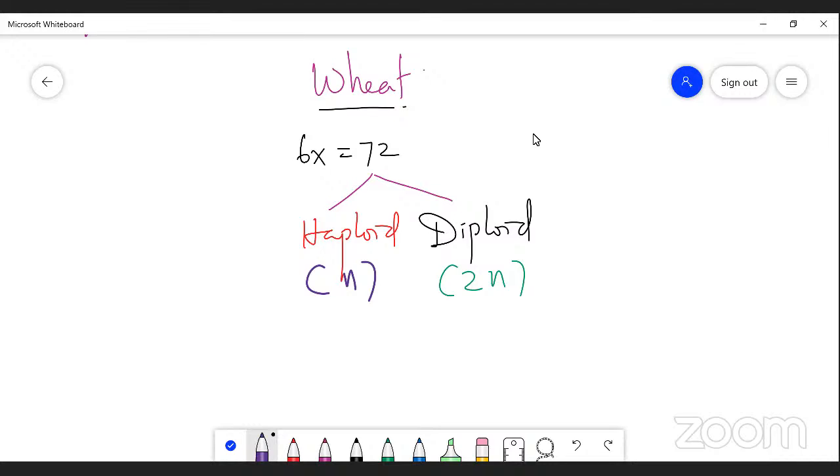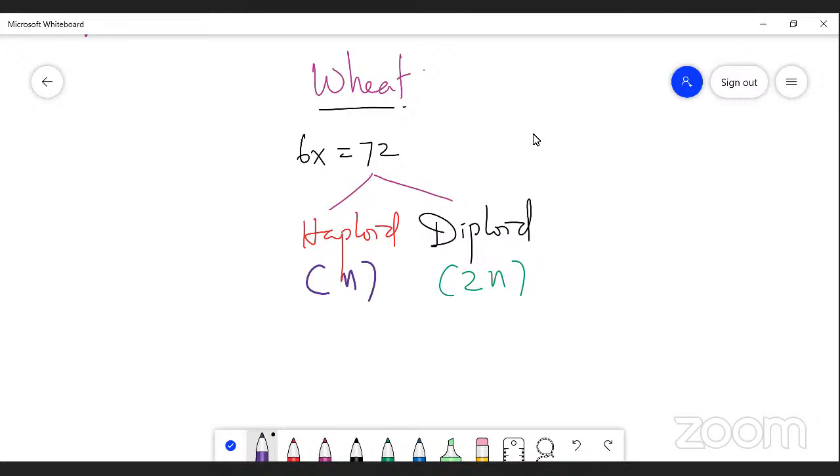n stands for haploid condition. So the haploid condition is half of the total number of chromosomes. I repeat once again, haploid is a condition in which the total number of chromosomes is divided into two equal halves, right? Simply half of the specific, fixed or constant number of chromosomes in an organism. So that is called a haploid, right?